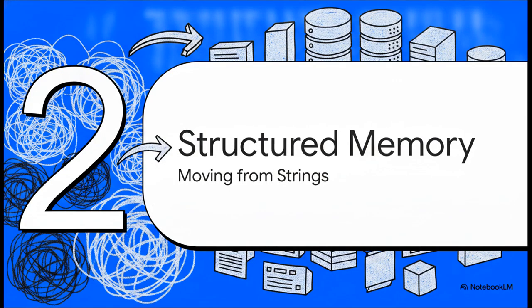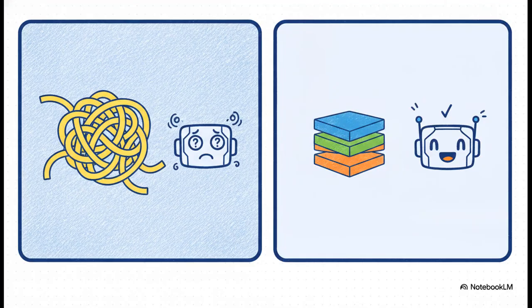Section 2. Moving to structured memory, graduating from messy strings. So the big question is, how do we actually store this context? Well, I'll tell you what we don't do. We don't just append every single conversation into one massive continuous text string. That is a total recipe for disaster. As that unstructured string grows, the AI just gets confused and forgets key details.